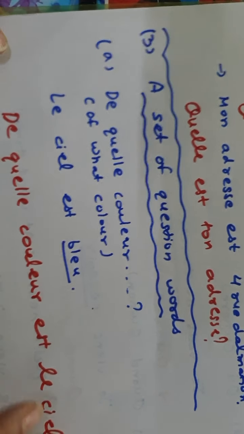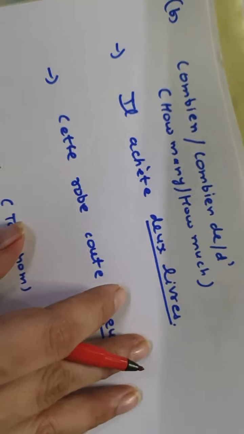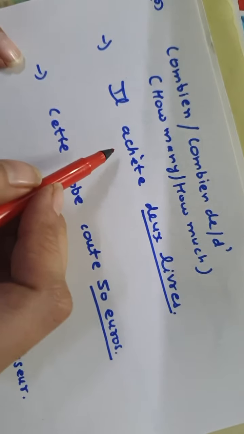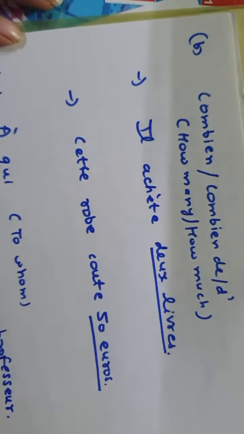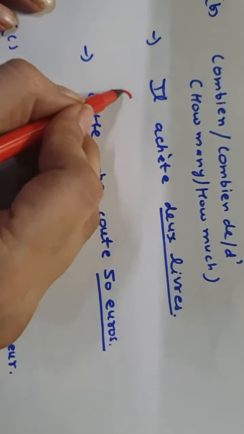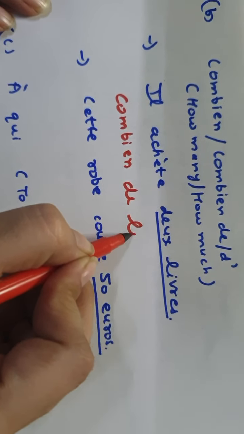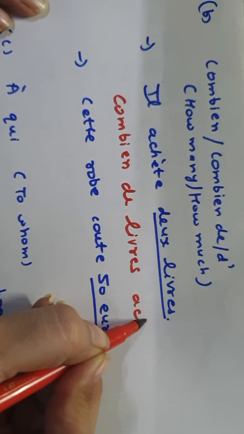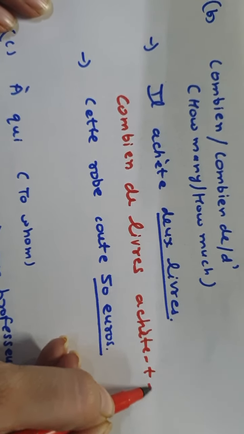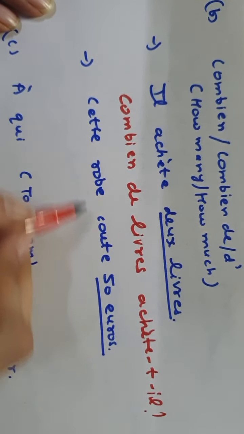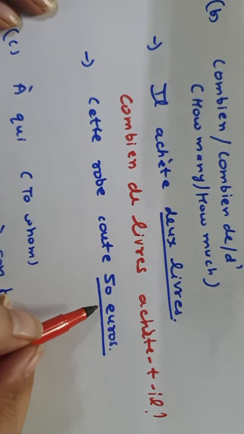These questions, children, you have to remember, you have to revise these questions. Okay, and for how many, or for how much, we use combien de and combien. Il achète des livres, so we can simply make the question combien de livres achète-t-il. And for how much we only use combien.